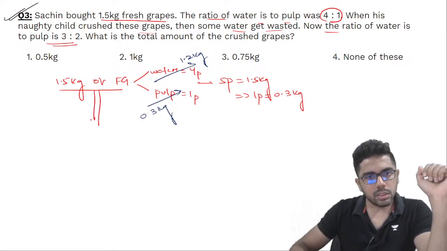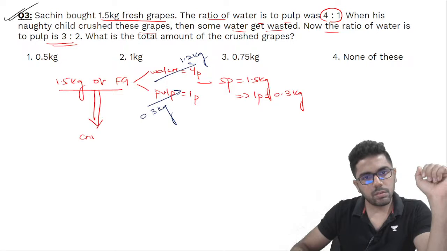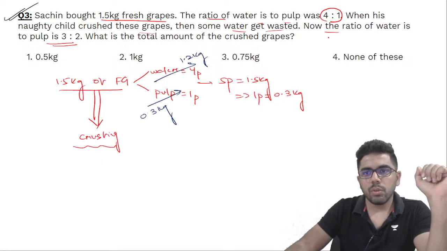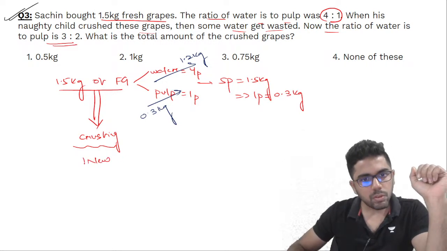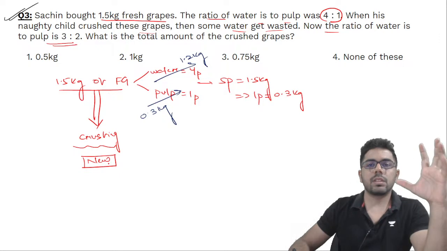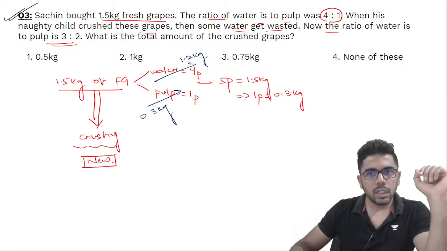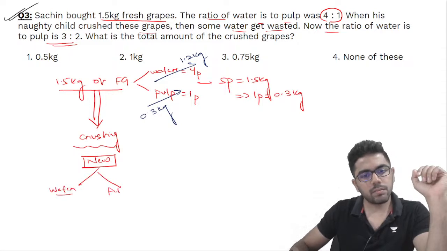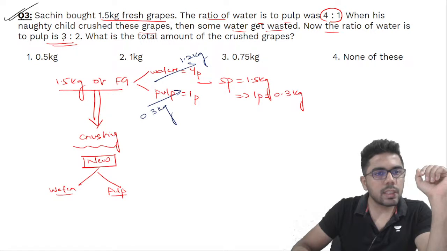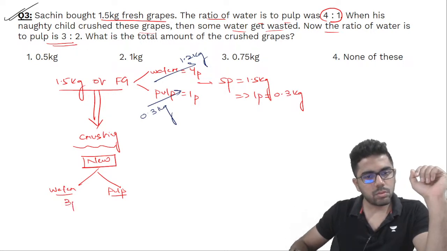So after crushing, you are left with something where the ratio of यहाँ पे जो, suppose whatever is left we call it as nu. So in this ratio of water to pulp, यहाँ पे water to pulp is 3:2. So 3 parts to 2 parts.